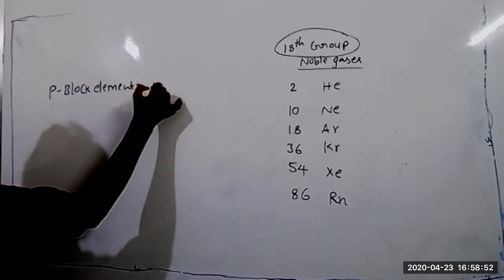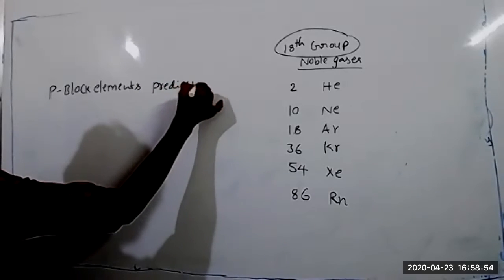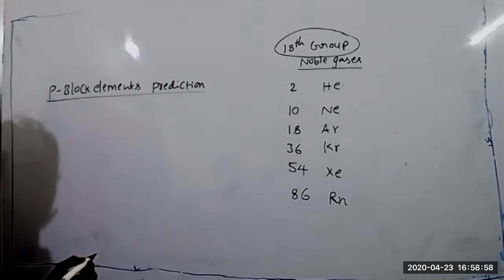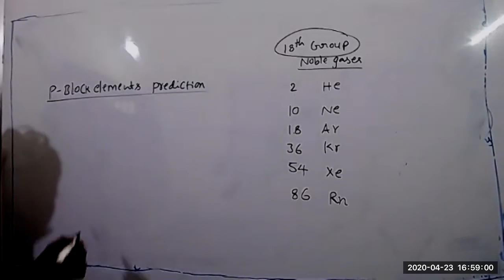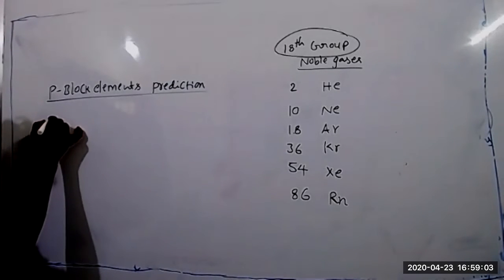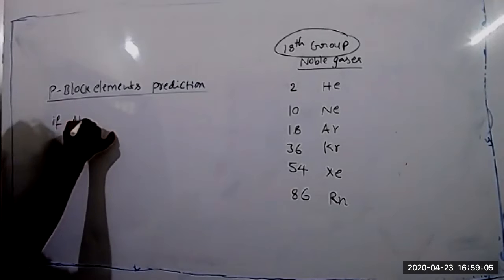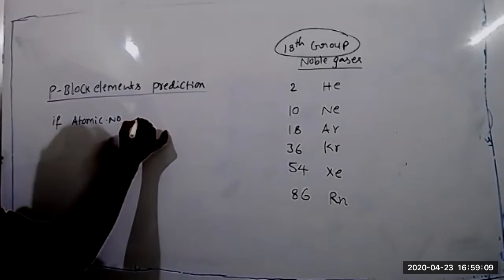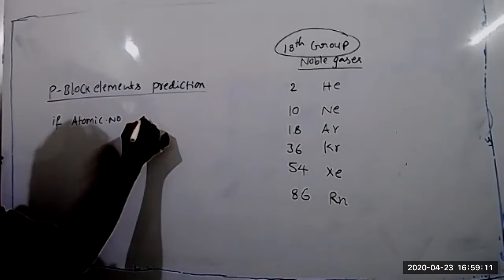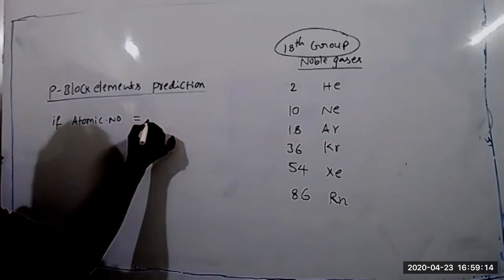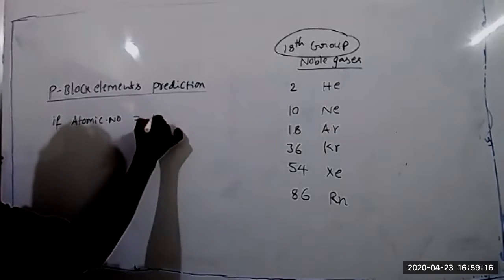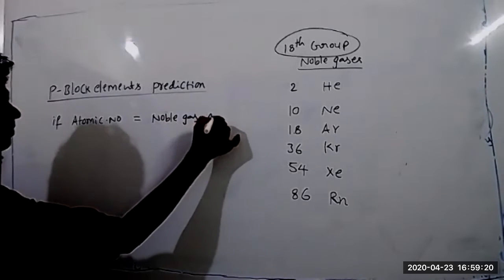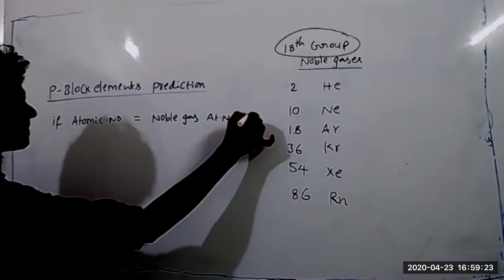P block element prediction: if atomic number is equal to noble gas atomic number minus 1...